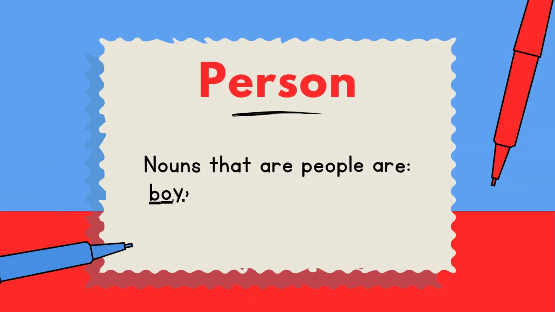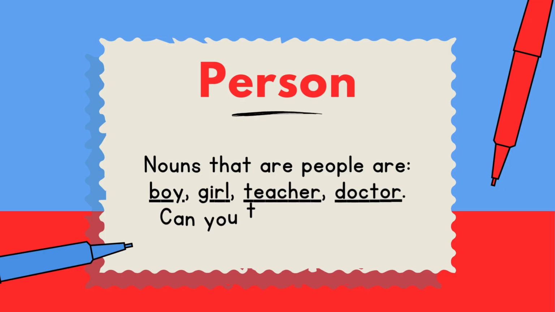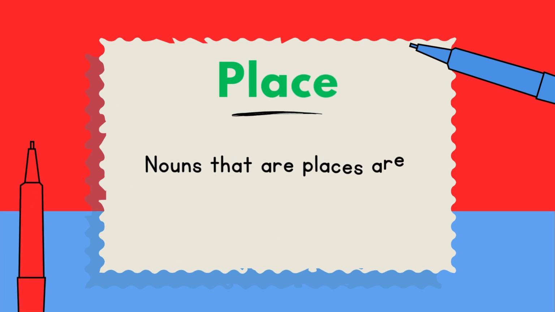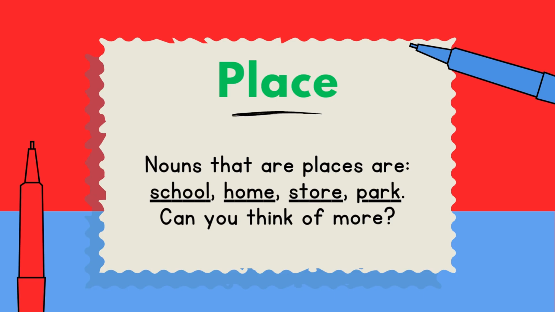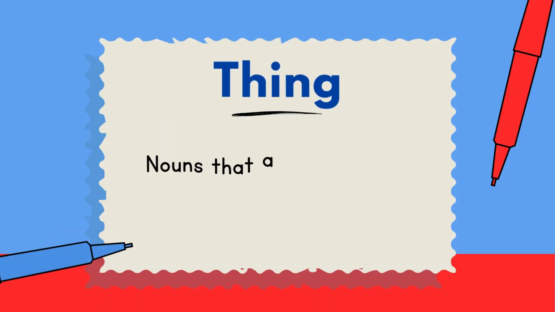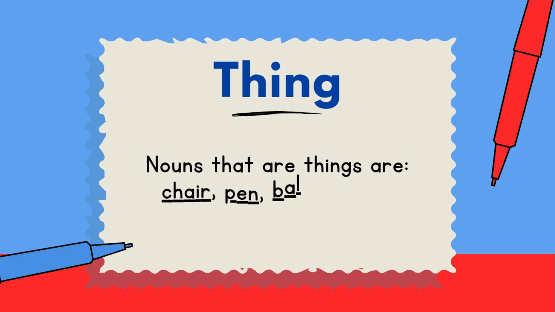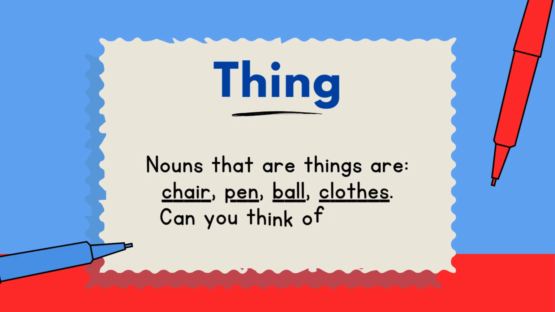Nouns that are people are boy, girl, teacher, doctor. Can you think of more? Nouns that are places are school, home, store, park. Can you think of more? Nouns that are things are chair, pen, ball, clothes. Can you think of more?